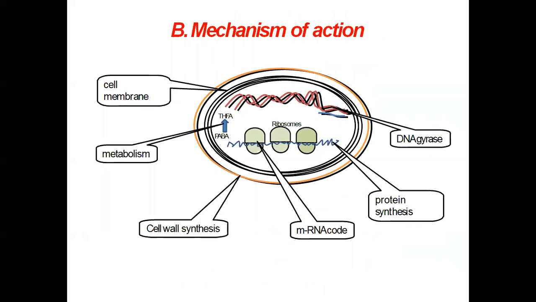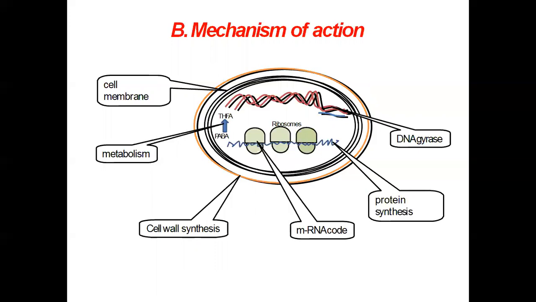Inner to this is the cell membrane, and inside this are DNA, RNA, the ribosome, and messenger RNA, which ultimately cause protein synthesis. So the drugs which act on the cell wall cause interference in the cell wall synthesis. So the cell wall is not formed.